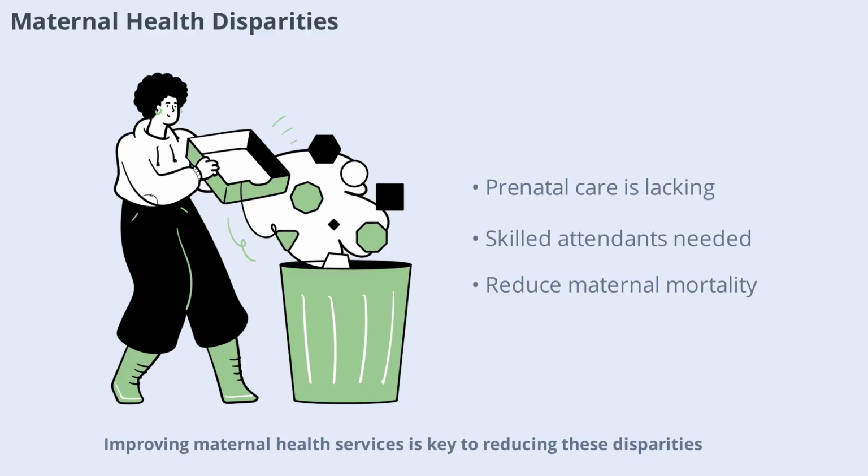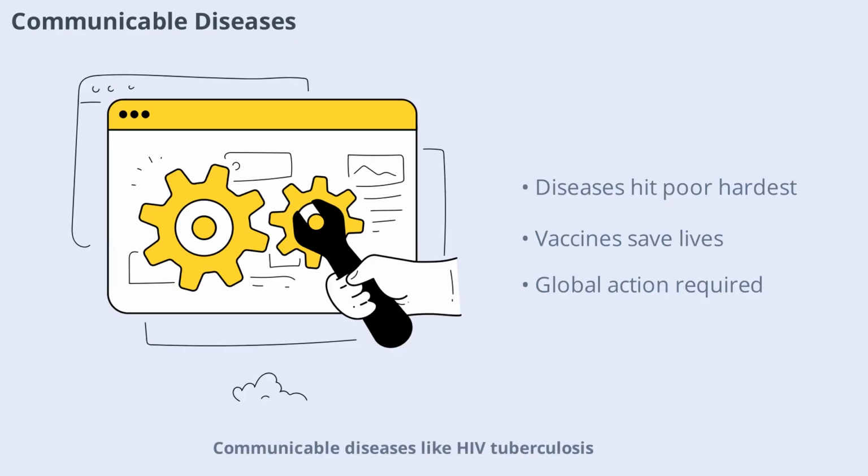Improving maternal health services is key to reducing these disparities. Communicable diseases like HIV, tuberculosis, and malaria disproportionately affect low-income countries. Limited access to vaccines, medicines, and information makes it harder to control these diseases. Global cooperation and investment are needed to ensure everyone can benefit from advances in medicine.